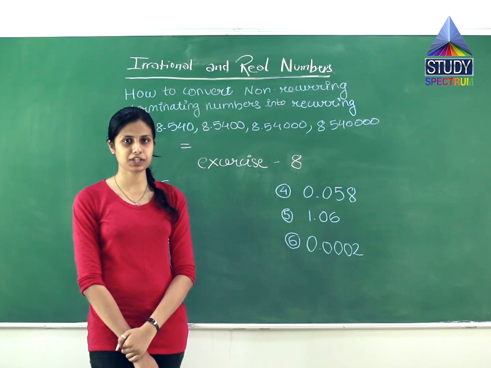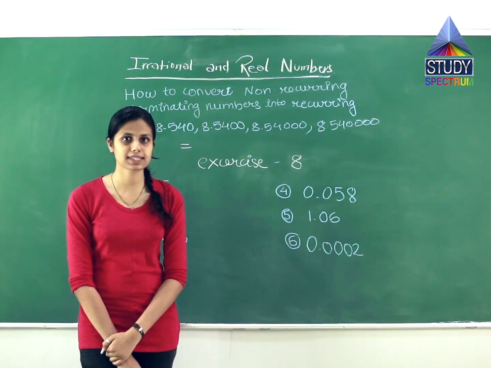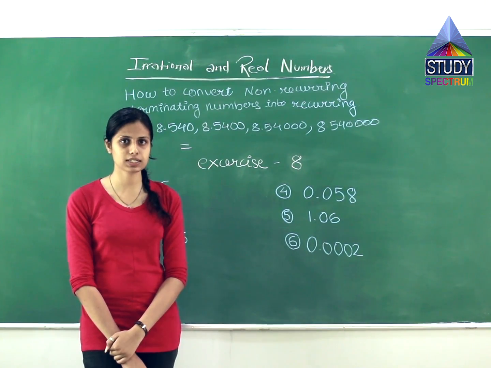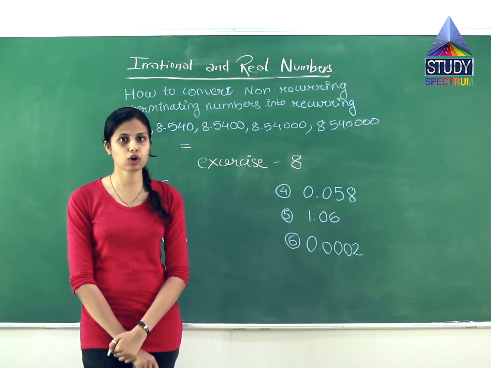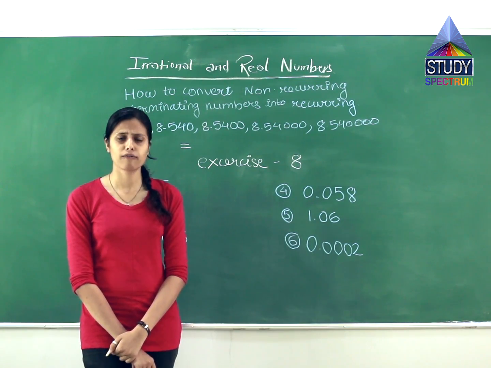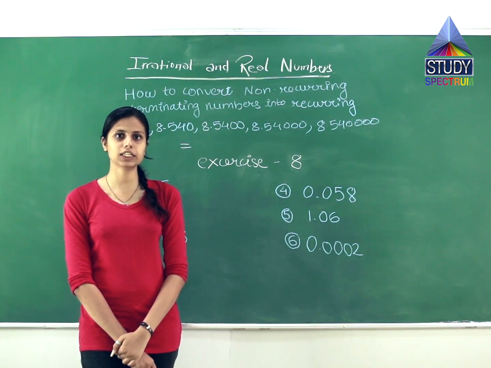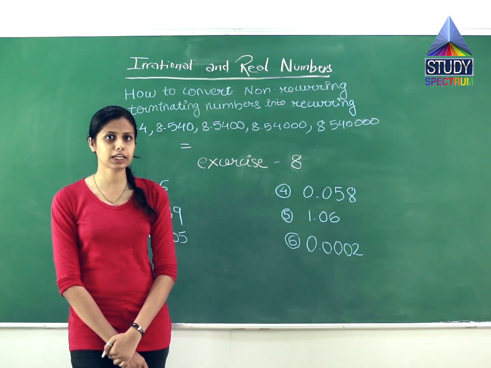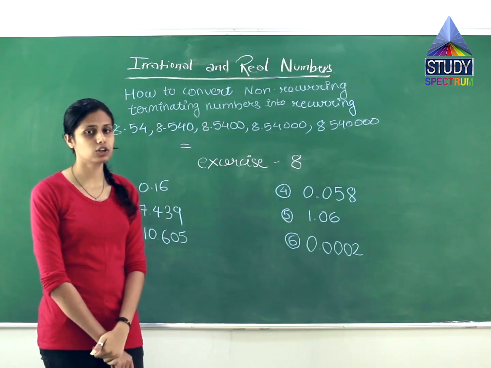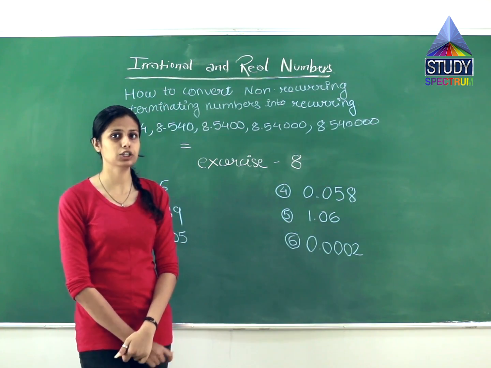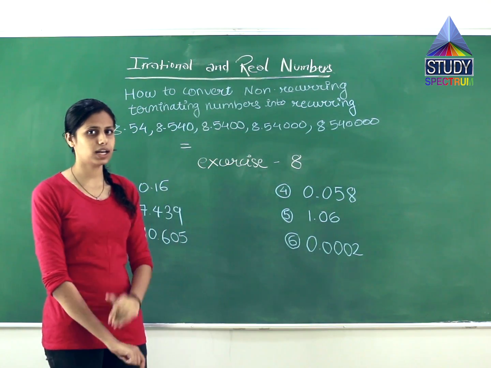After understanding the difference between the terminating and the recurring numbers, we have solved exercise number 7. In that we understood the main difference between terminating and non-terminating recurring numbers. We have also seen that non-terminating numbers can be converted into terminating and terminating into non-terminating. Now let us understand how to convert non-recurring terminating numbers into recurring numbers. We have also seen that these numbers are one and the same.